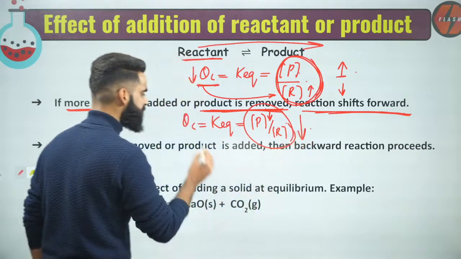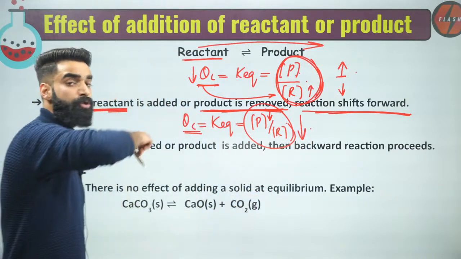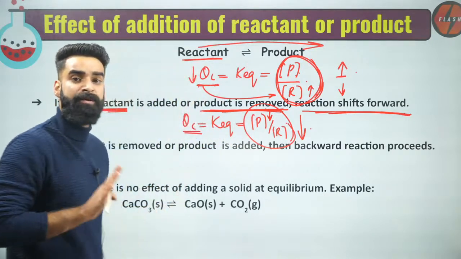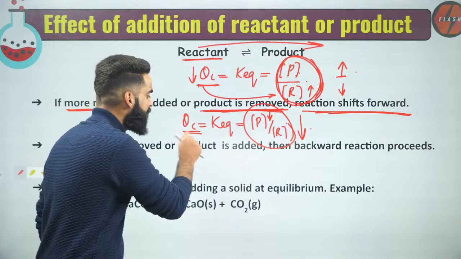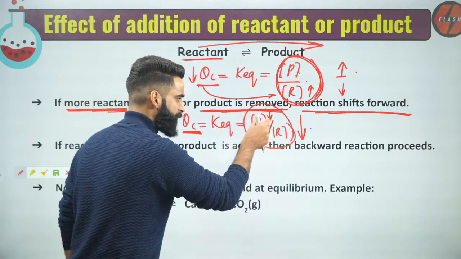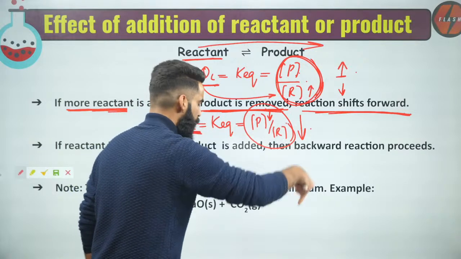If this whole term is decreasing, that means the QC value is decreasing. So QC will try to get equal to K equilibrium again. How will it increase its value? If I'm decreasing the concentration of product, this whole value will decrease.